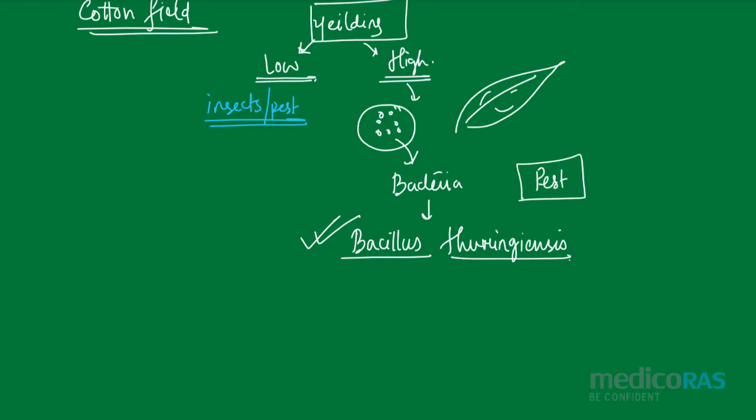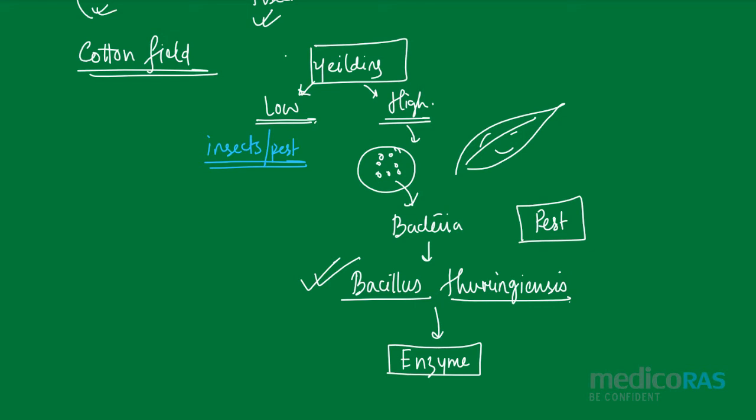Then they found that this Bacillus thuringiensis used to release one enzyme, and that enzyme might kill the pest which is actually lowering the yield of the cotton plant.